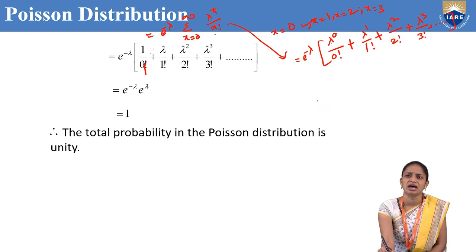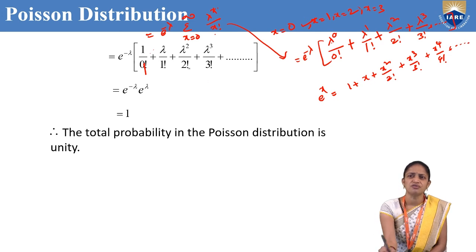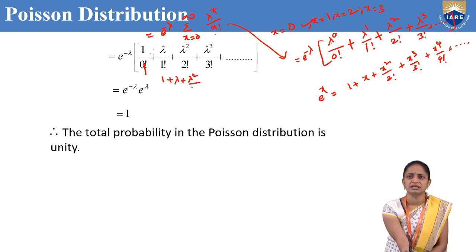So we have a formula for e power x. What is the e power x formula? That is 1 plus x by 1 factorial plus x square by 2 factorial plus x cube by 3 factorial plus x power 4 by 4 factorial plus and so on. Our series is in the same form.